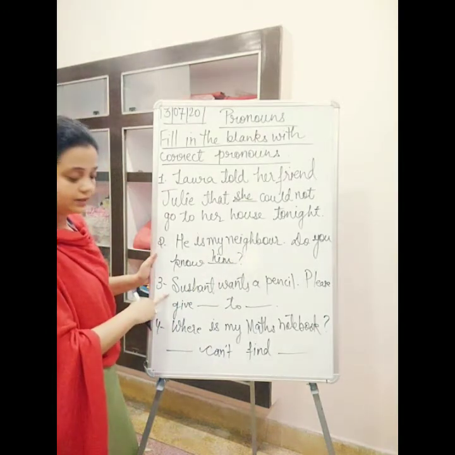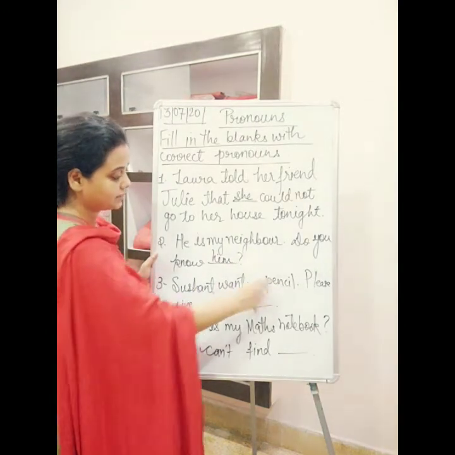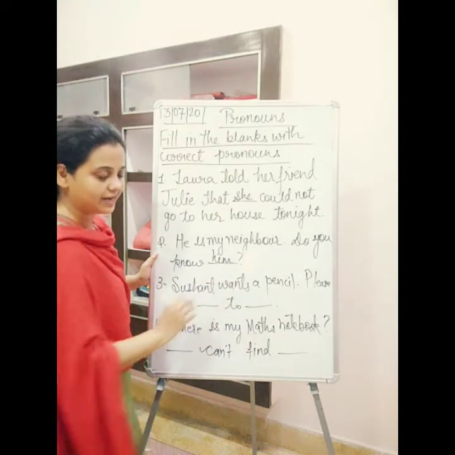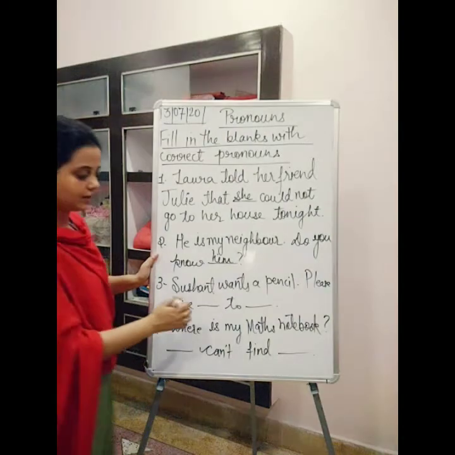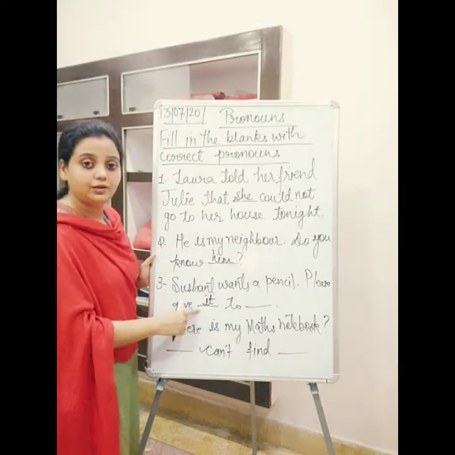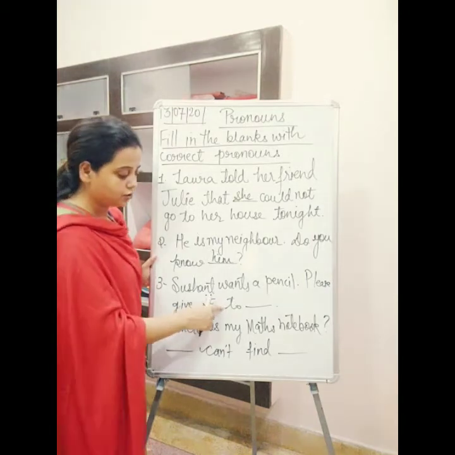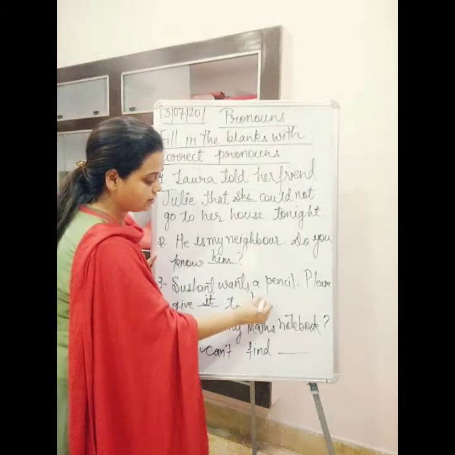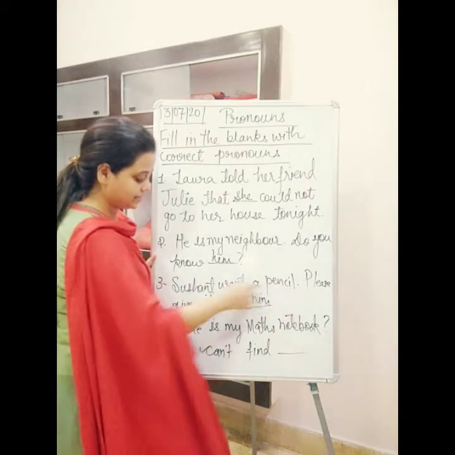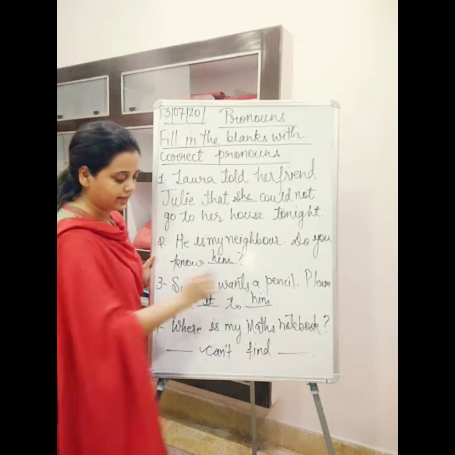Then third one: Sushant wants a pencil. Please give ___ to ___. So please give it, so it we are using for the pencil, to him. Him we are using for Sushant. Sushant wants a pencil. Please give it to him.